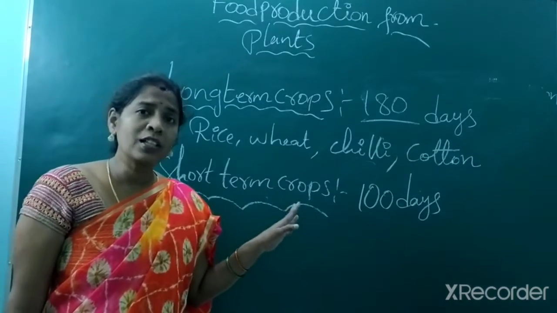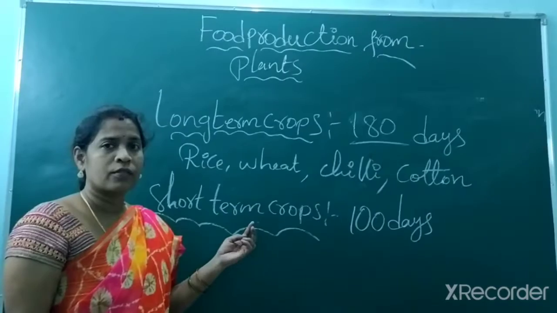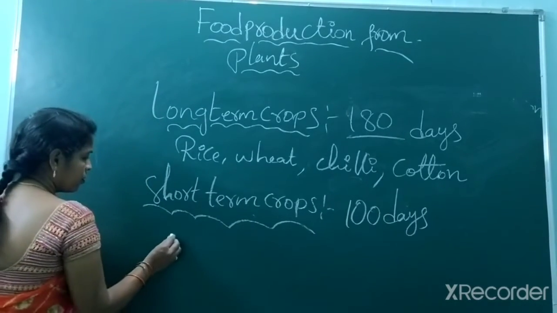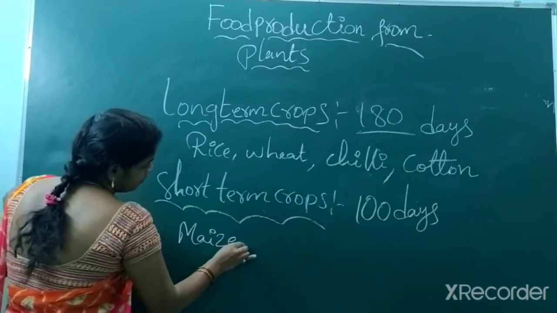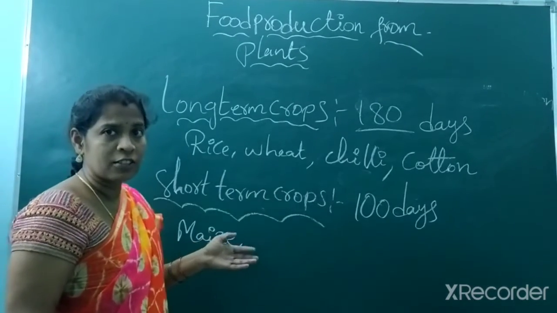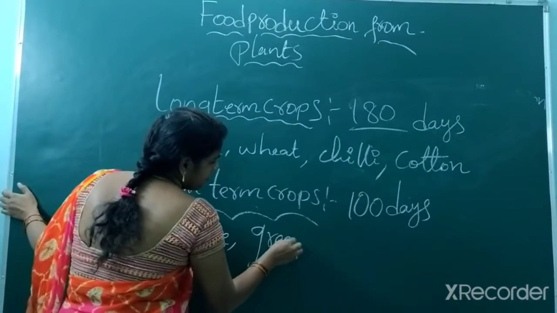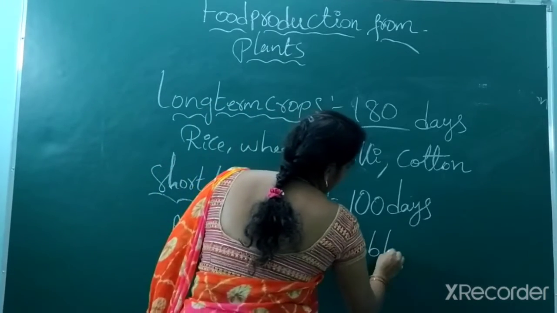So basically, what crops do we get within 100 days? Generally maize, also called corn, and green gram, black gram.